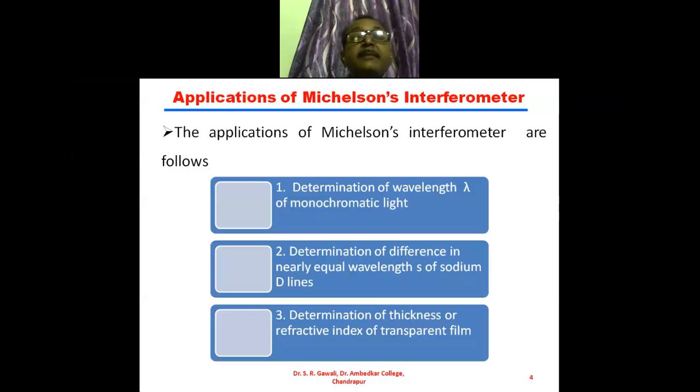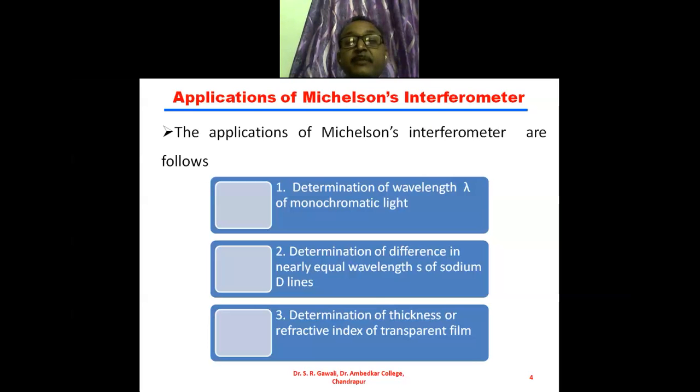Now, there are three applications of the Michelson interferometer. The first application is the determination of wavelength lambda of monochromatic light. The second application is the determination of difference in nearly equal wavelengths of sodium D light.